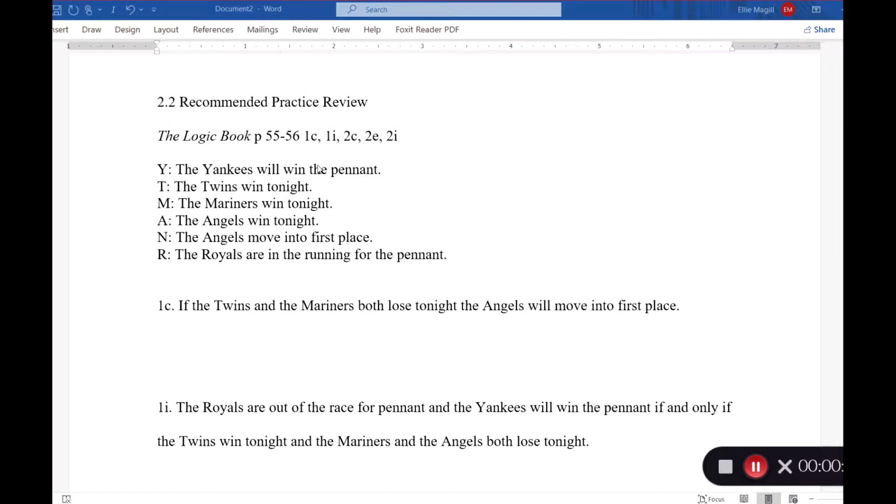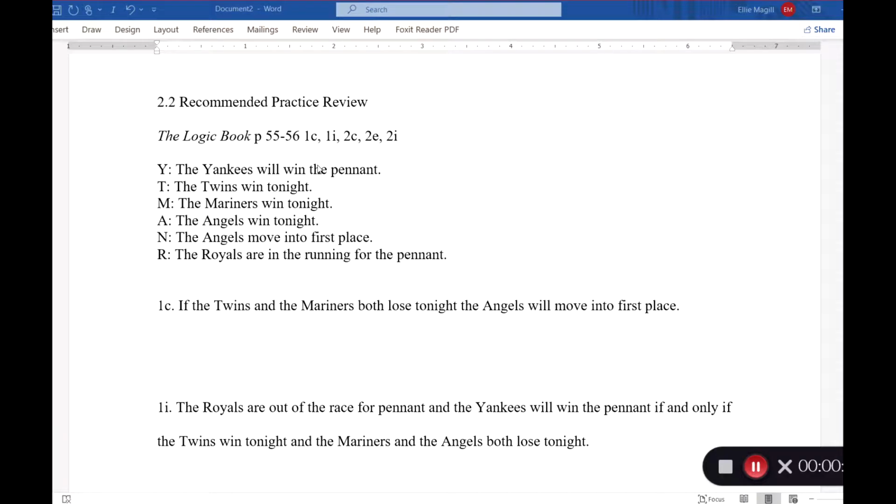As you can see, I've copied part of that symbolization key from page 55. I've only copied the ones that are relevant to these two problems. It would just be too much on the page to copy all of them, including the ones that we don't need. So let's look at 1C. If the Twins and the Mariners both lose tonight, the Angels will move into first place.